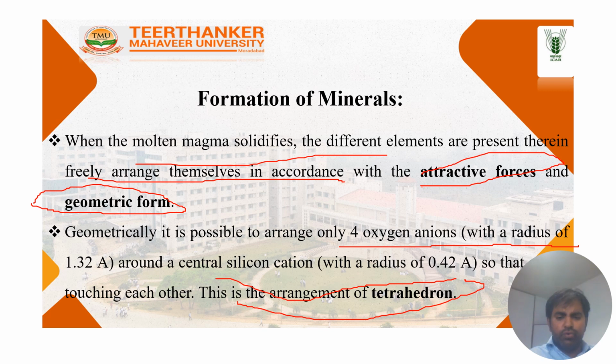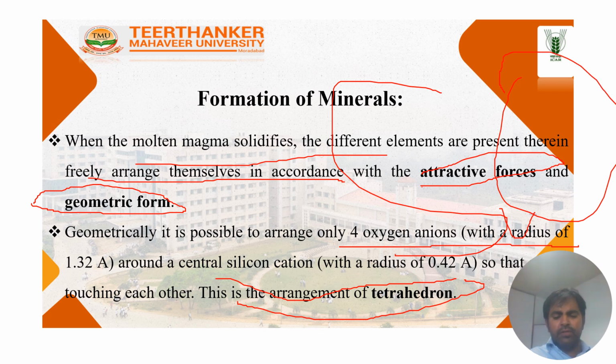In SiO2, one silicon and two oxygens: one silicon contains plus 4 valency and two oxygens contain 2 times minus 2, which is minus 4, balancing the plus 4.